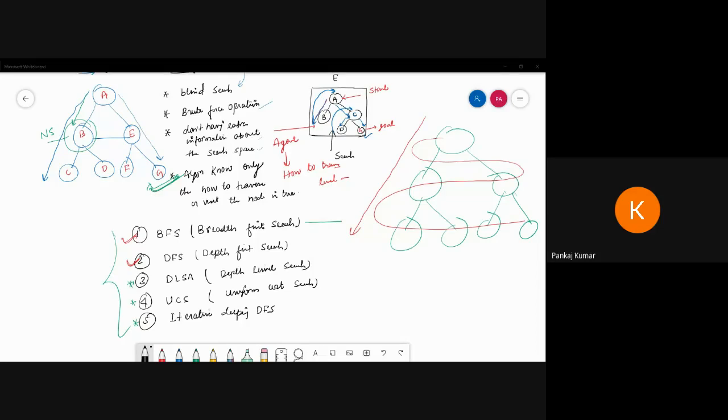Yeah, out of 45 students are present. Anyone can answer: how can BFS and DFS, the same process, apply here? I'm not asking about depth limit search, uniform cost search, or iterative deepening depth first search. Out of the five algorithms, I'm just asking about two, BFS and DFS. You already studied them in the algorithm part, like the graph theory part.